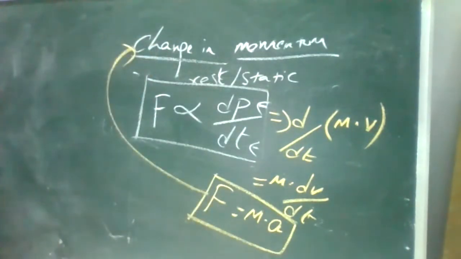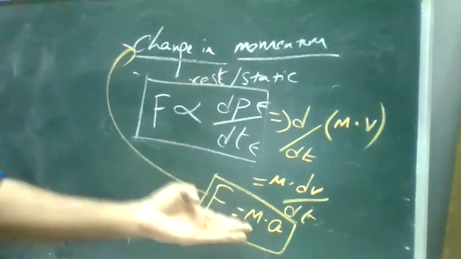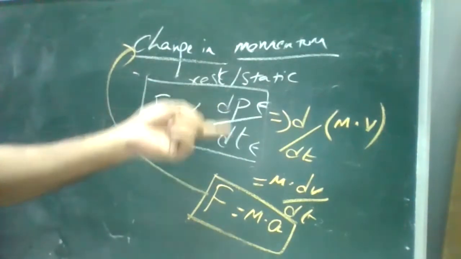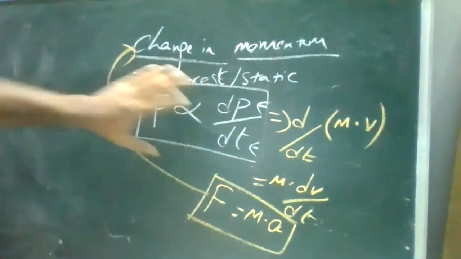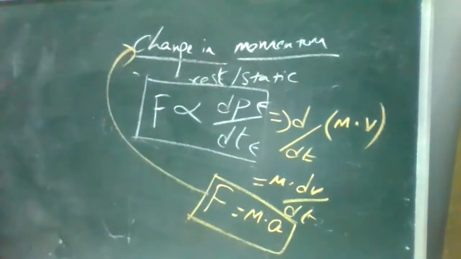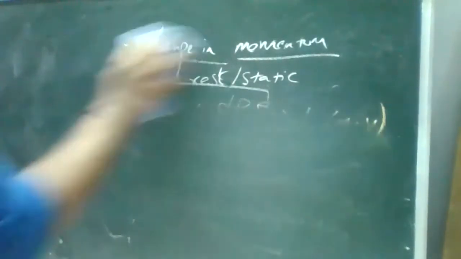So we call it change in momentum. When the momentum changes from one velocity to another velocity, it is nothing but gaining an acceleration. That force related to momentum is equal to force is equal to mass into acceleration. So when anyone asks you what is change in momentum, you can simply say that F is proportional to change in momentum by time period, or you can say F is equal to ma. If you are not able to understand this or cannot remember, say that F is equal to ma in Newton's second law. Correct? First law is inertia, second law is momentum, third law is reaction. Any doubt on this? No, sir. Fine, good.